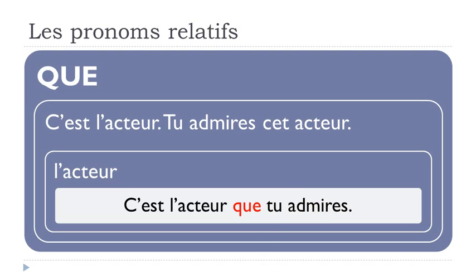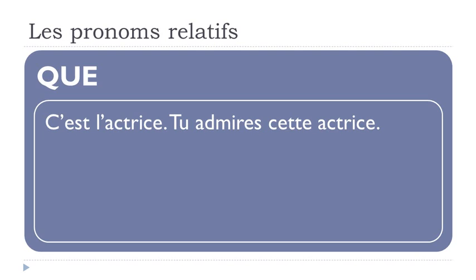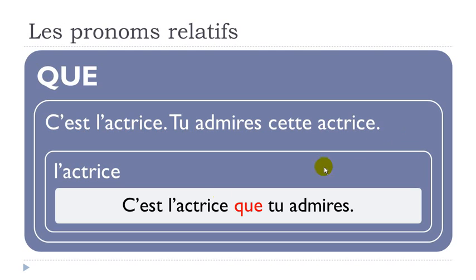Subject, verb. Okay? Now let's have a look at the same thing, but at the feminine. C'est l'actrice, tu admires cette actrice. Okay, so exactly the same sentence, but it's the feminine form. C'est l'actrice, tu admires cette actrice. Okay, we don't want to repeat actrice, obviously. Then we get c'est l'actrice que tu admires. All right? So same concept, same structure, no problem.